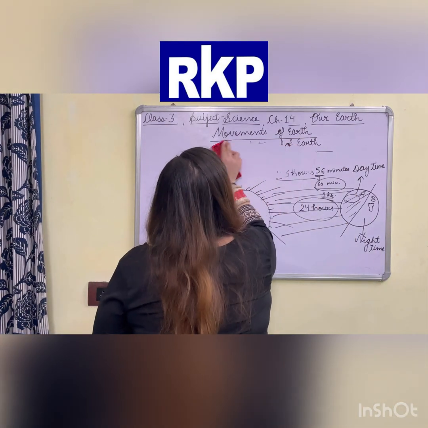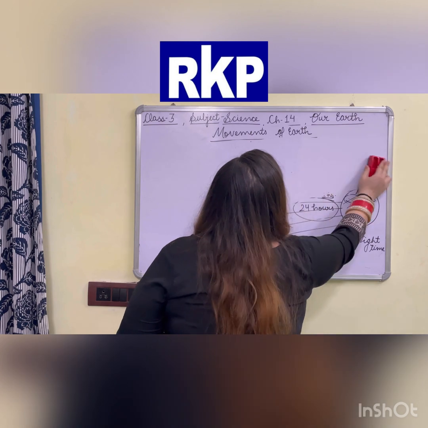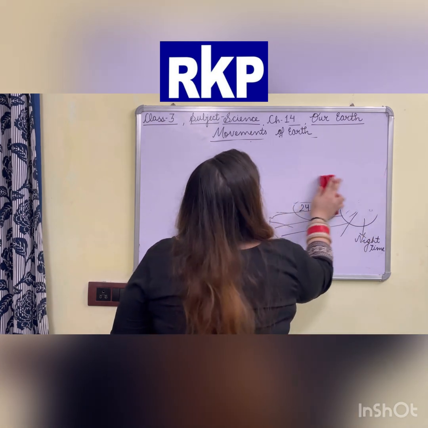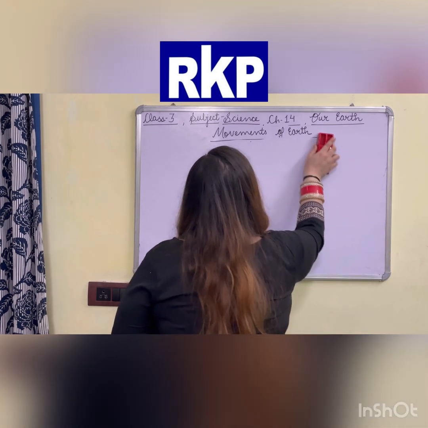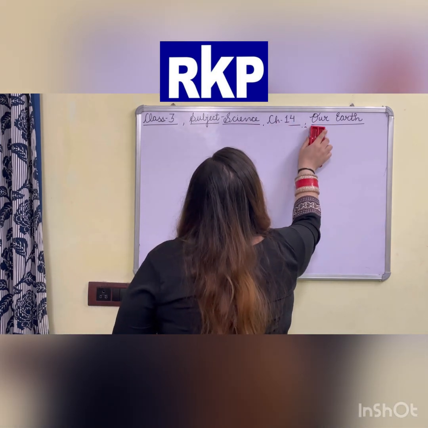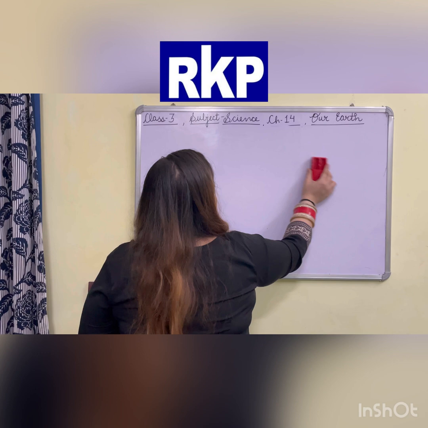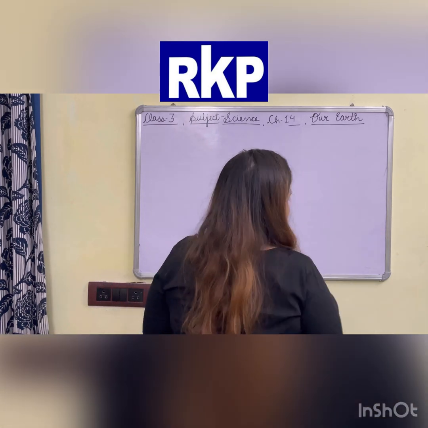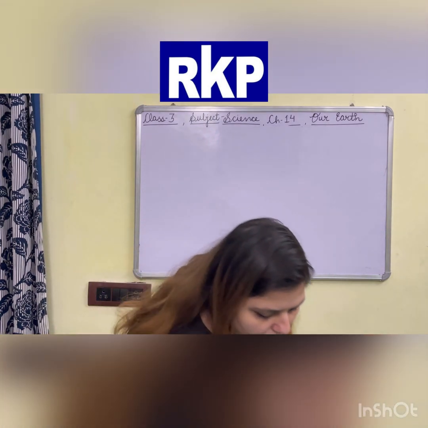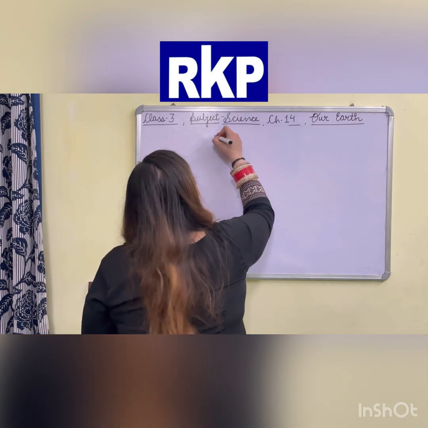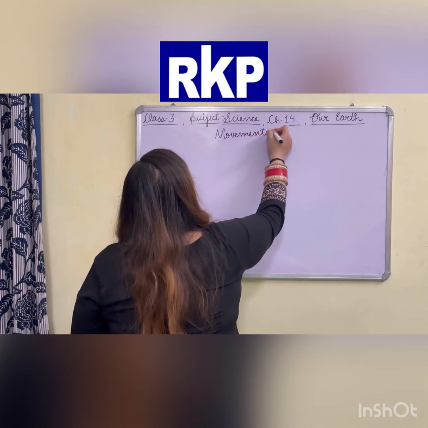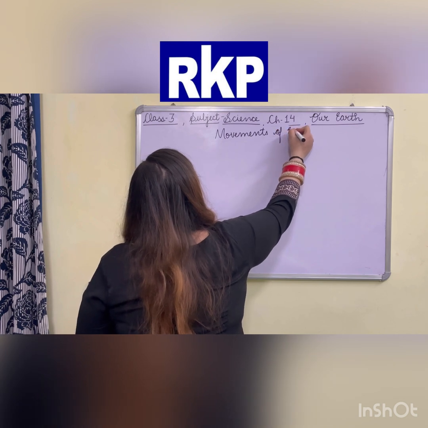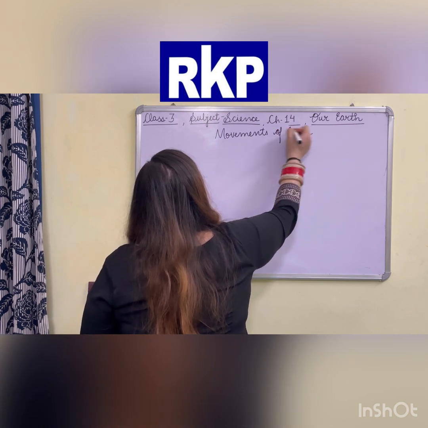Write down. Question number 2 is, the movement of the Earth around its own axis is called dash. Question number 3 is, what changes does that movement cause on the Earth? And question number 4 is, how much time does the Earth take to complete one round on its own axis?